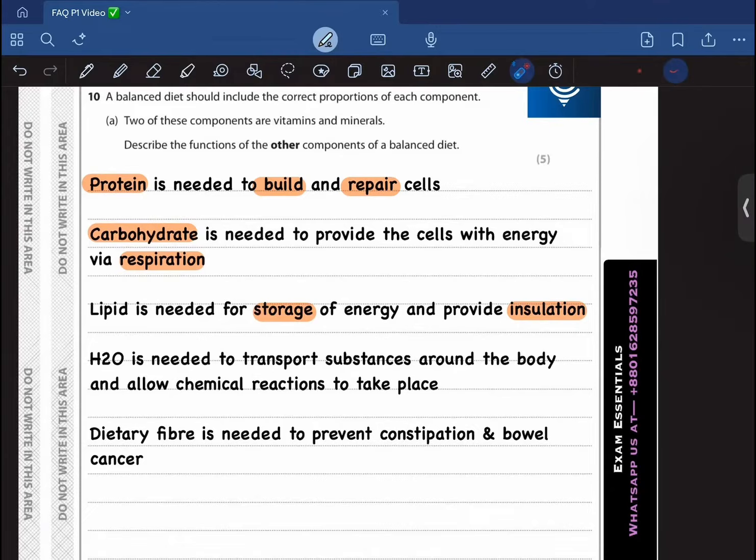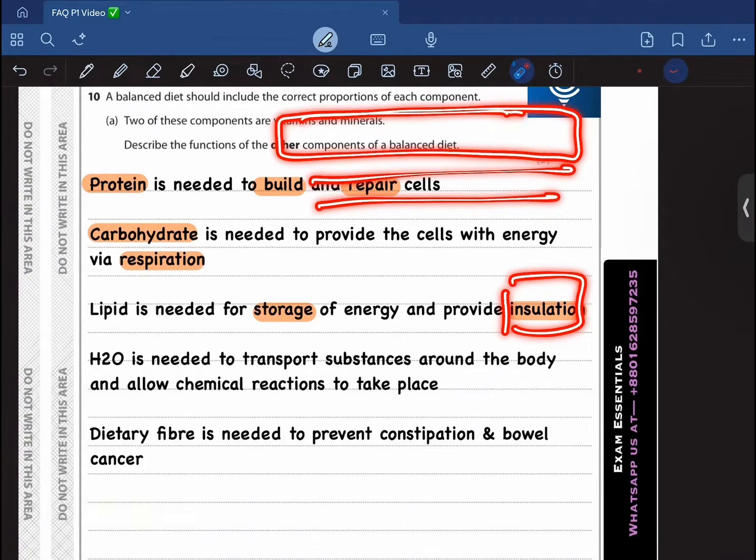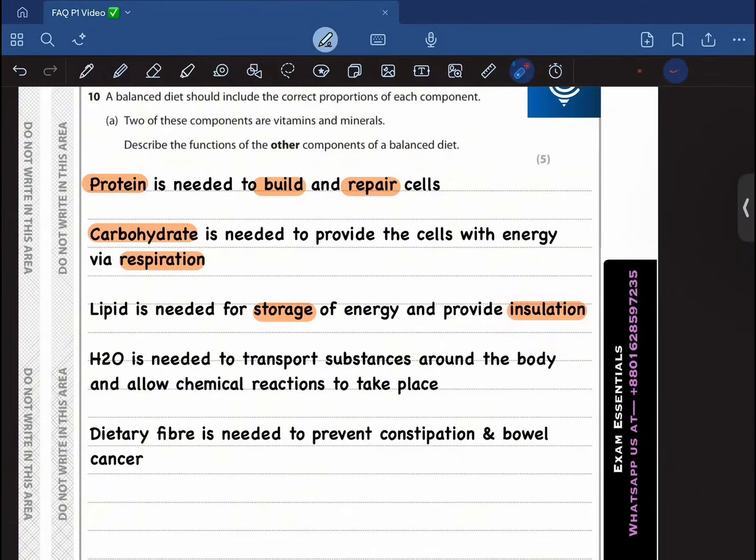It basically, lipid insulation is because suppose this is your blood vessel, right? And this is your skin, right? Now your skin has lipid in it, right? So the lipid in the skin prevents the heat from your blood from escaping your body and entering into the surrounding, right? So it acts as an insulator. And it also acts as an energy storage as well, as you all know.